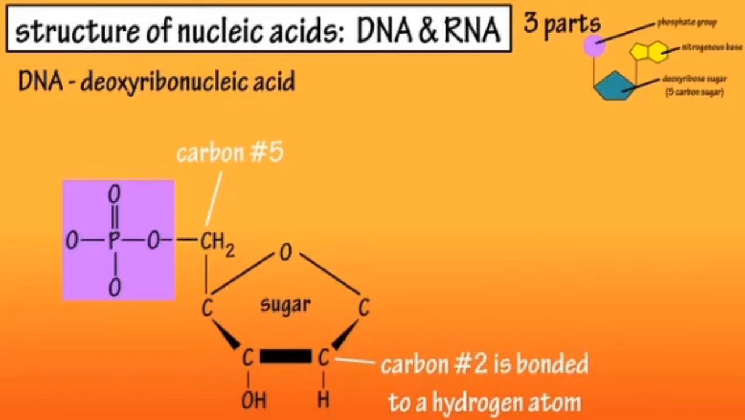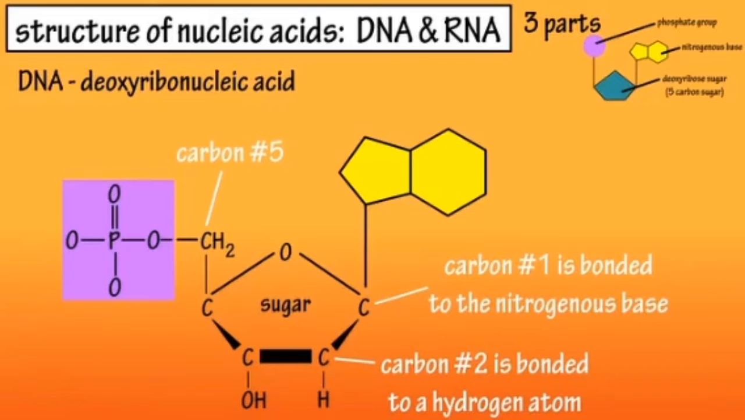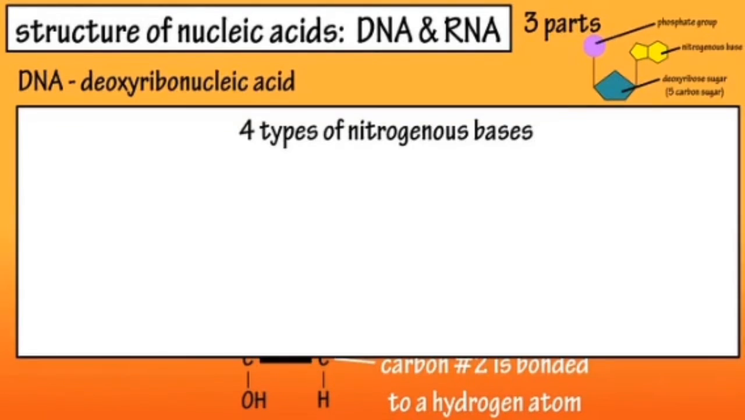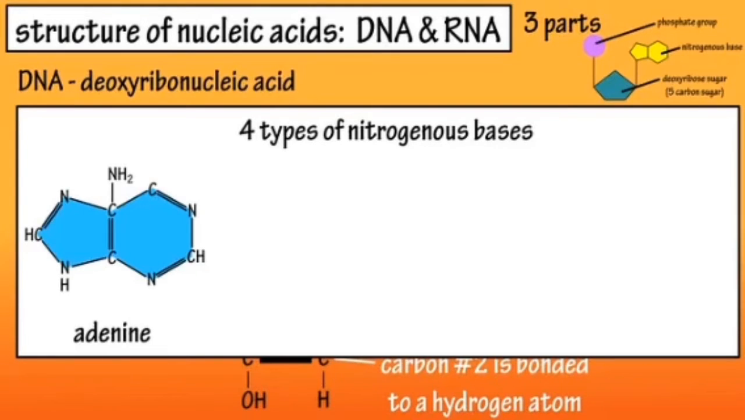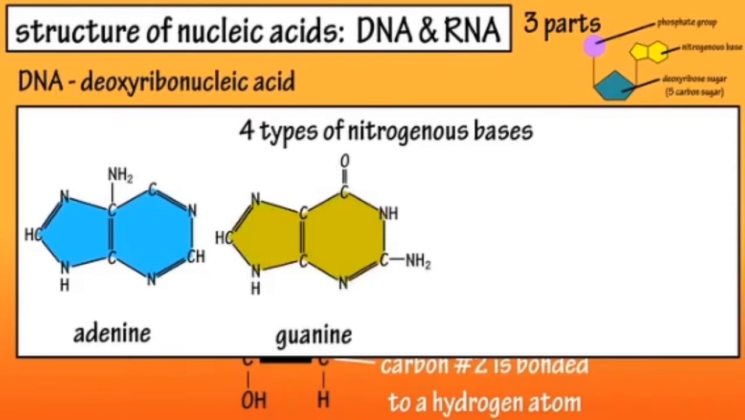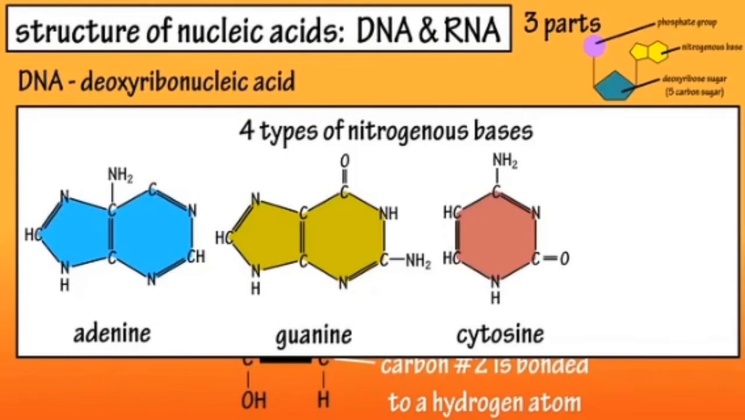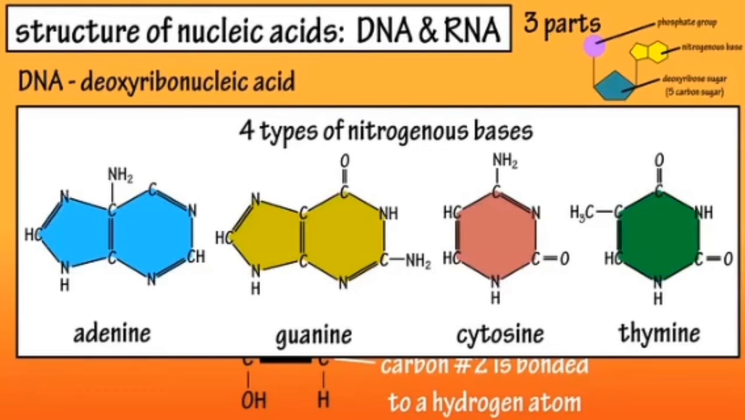And the number 2 carbon of the deoxyribose sugar is bonded to a hydrogen atom, while the carbon number 1 of deoxyribose sugar is bonded to the nitrogenous base. There are 4 types of nitrogenous bases that can be found in DNA: adenine, guanine, cytosine, and thymine. Adenine and guanine have double ring structures, and cytosine and thymine have single ring structures. Adenine and guanine are called purine bases, and cytosine and thymine are called pyrimidine bases.